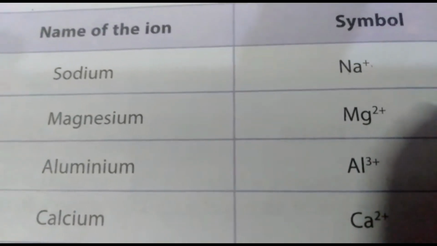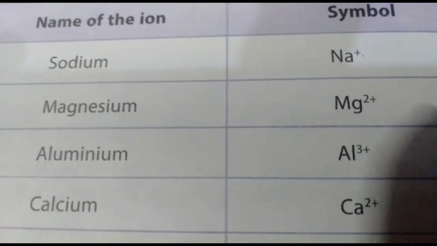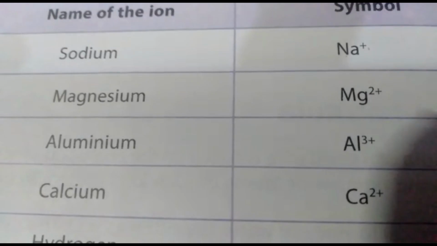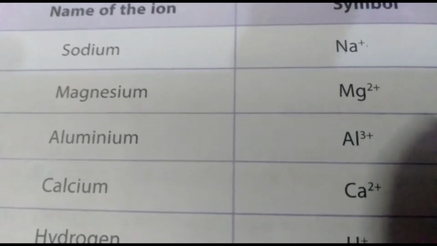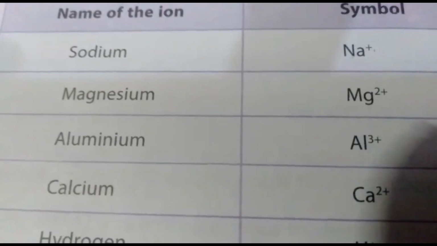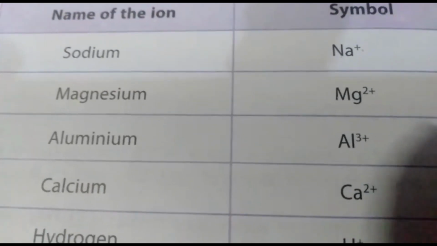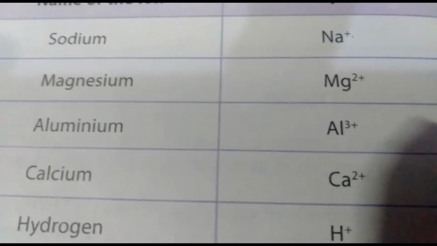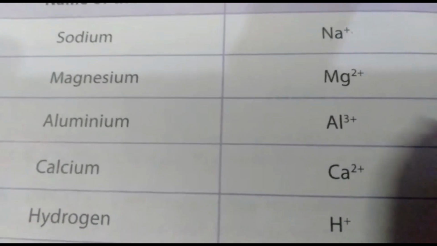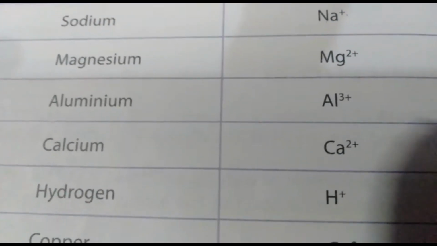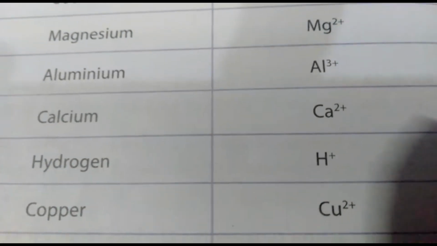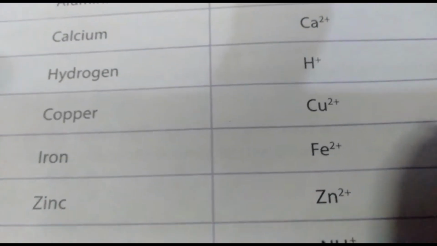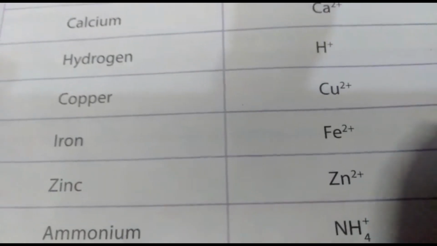So students, whatever charges are present on these particular elements, they are the valency of these elements. So with the help of valency we can make the formula. Sodium valency 1, magnesium valency 2, aluminum valency 3, calcium valency 2, hydrogen 1, copper 2, iron 2, zinc 2, ammonium valency 1.